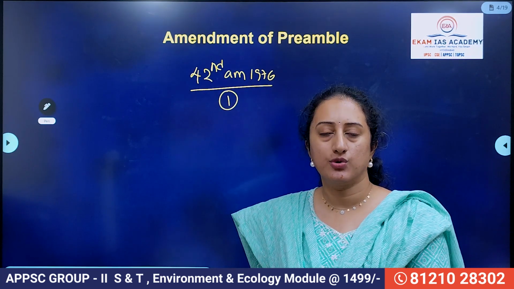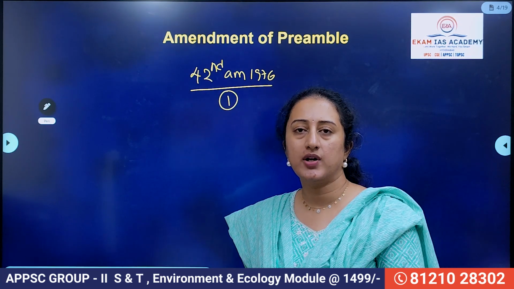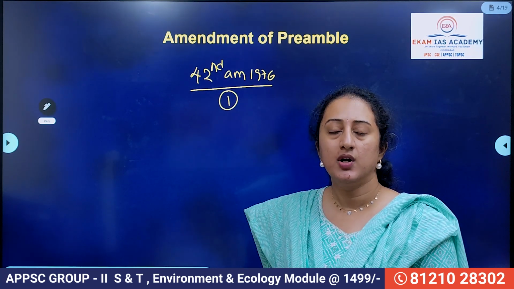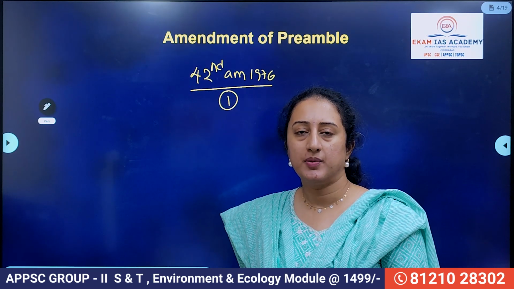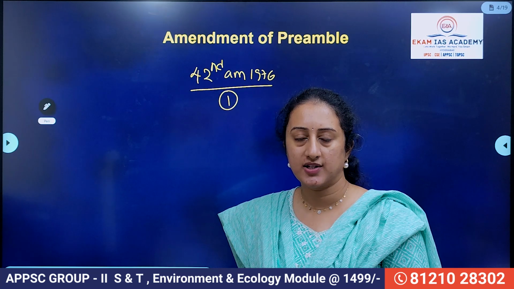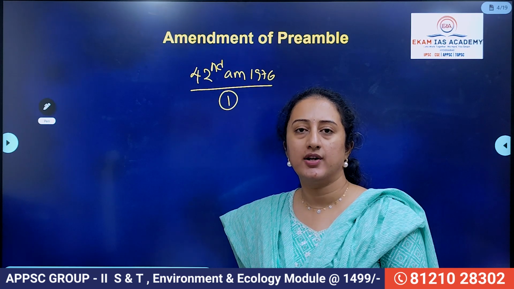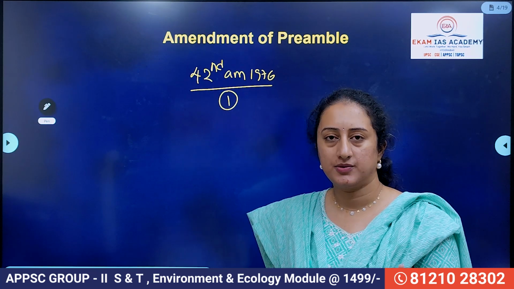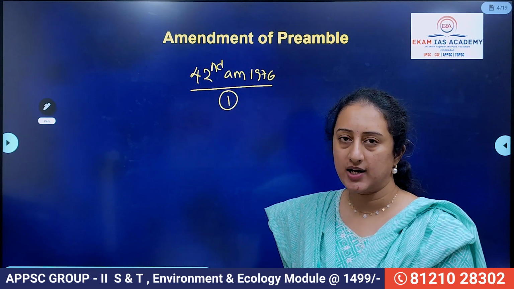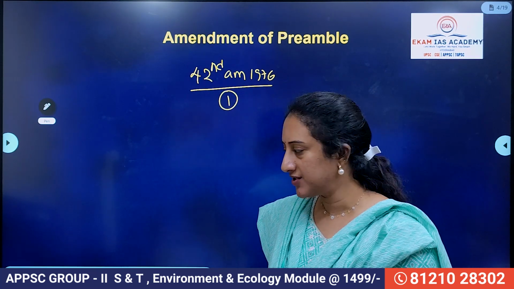We have seen the words that were added: socialist, secular, and integrity, the three terms added to the preamble. This was added in the light of the Emergency. In the context of the Emergency, there were some criticisms against the government. So to show that they were trying to maintain democratic values, they inserted these three words into the preamble by making an amendment to the Constitution. Only once was it amended.